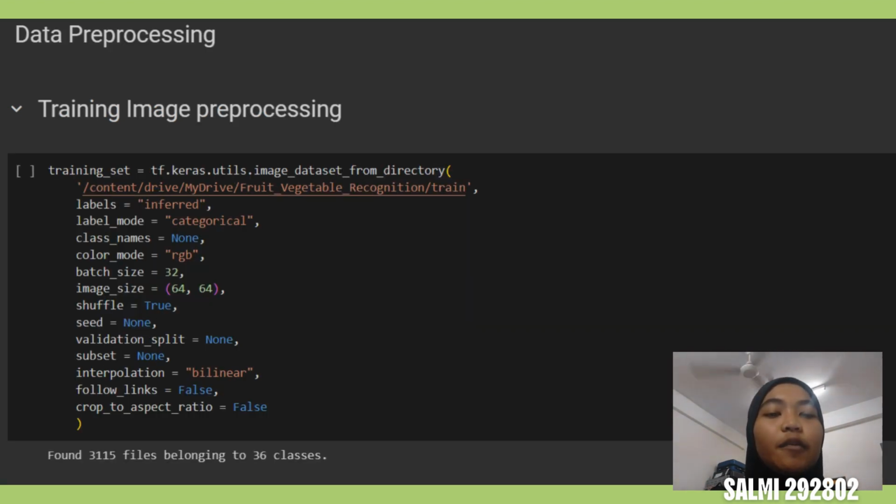Then let's begin with data pre-processing. We need train data and validation data. Validation data is used for model training. For model training, we need a training dataset and a validation dataset.